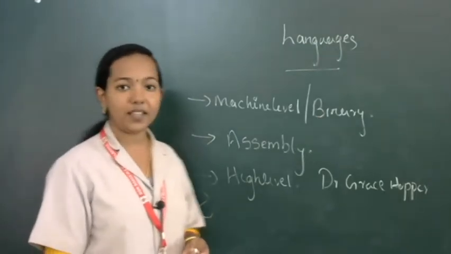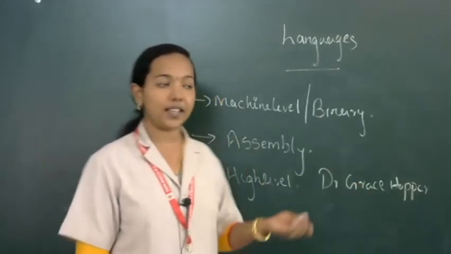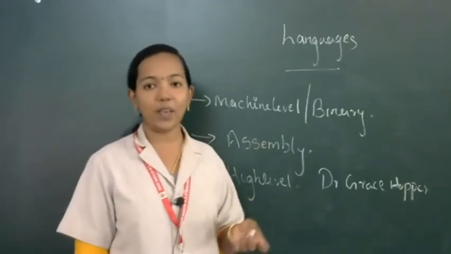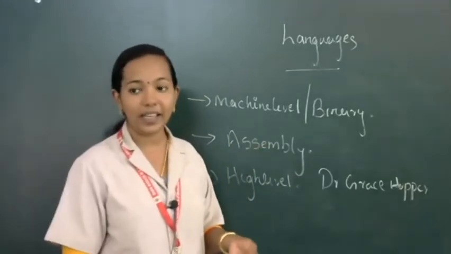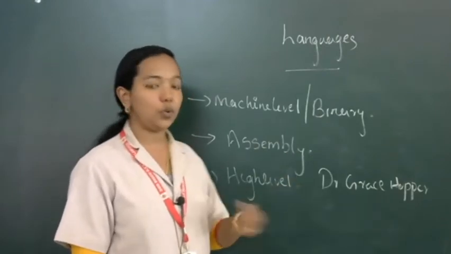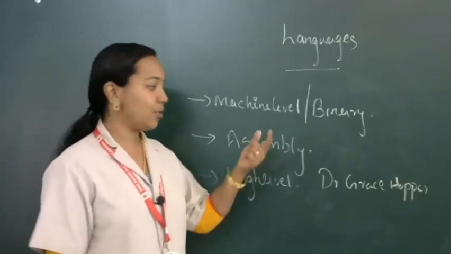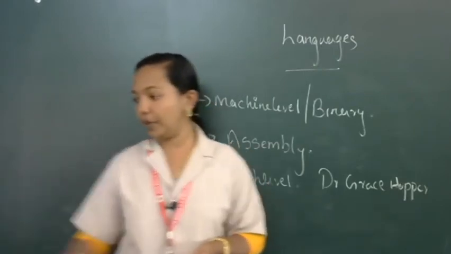What is that language name? A0 language. A0 language definitely belongs to which category? Machine level language category, and it is not a user friendly language. Using that language, UNIVAC would execute some kinds of data processing. Clear? So these are the three types of programming languages.